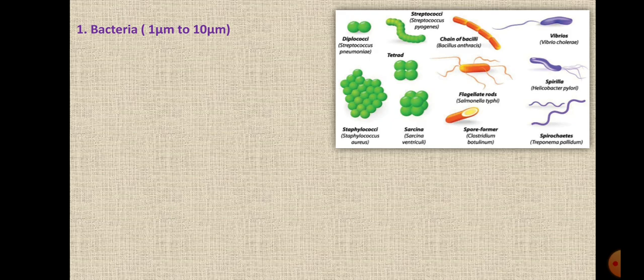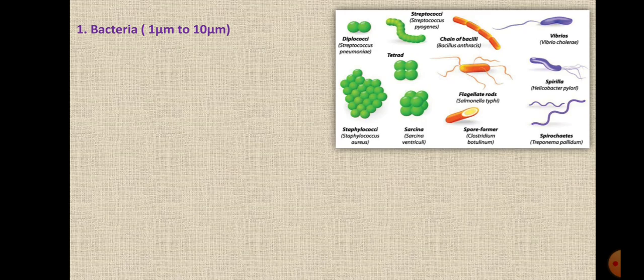So let's start with the classification of microbes, and the very first one is prokaryotes, which has the group called bacteria. Now these bacteria, these prokaryotes, have a size from 1 micrometer to 10 micrometer. Now 1 micrometer is also called a micron and it is equal to 1 into 10 raised to power minus 6 meter.